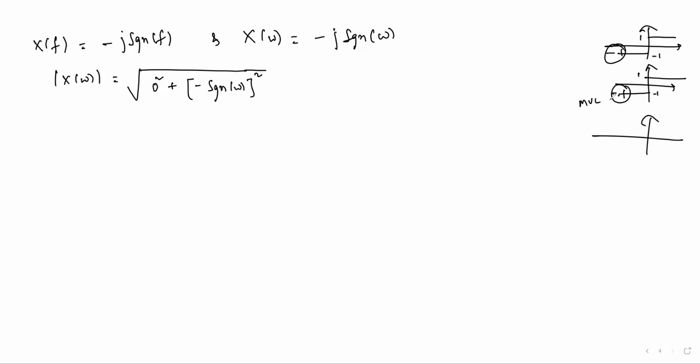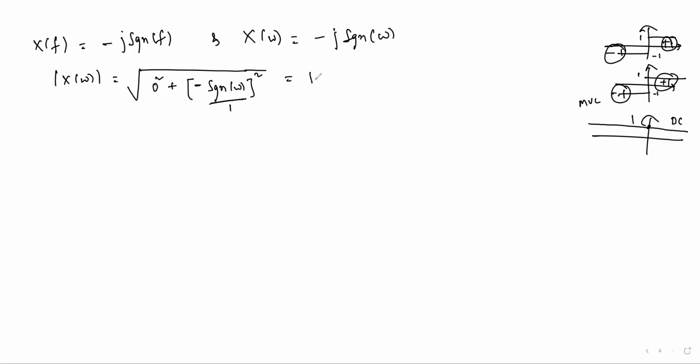After multiplying these two signals, left hand side -1 times -1 is +1. Right hand side, both are +1, 1 into 1 is 1. So what we are getting is simply a DC signal with amplitude 1. Signum function square is 1. Already minus is there, minus square is also 1. Square root of 1 is 1.